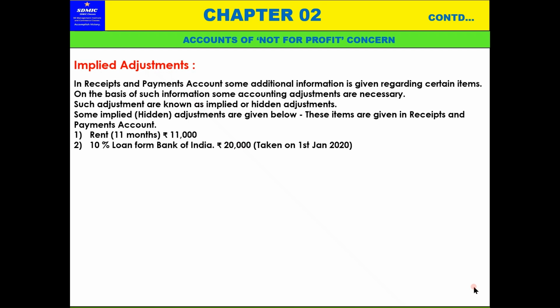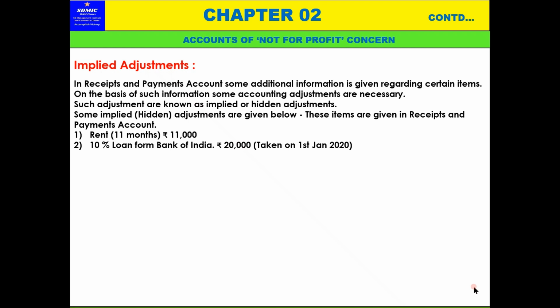What will be the 10% interest on the loan for 1 year? It is 2,000. So for 3 months, one quarter of the year, it is 500 rupees. So this 500 rupees entry needs to be passed.